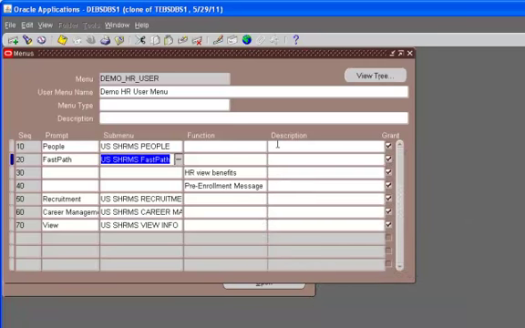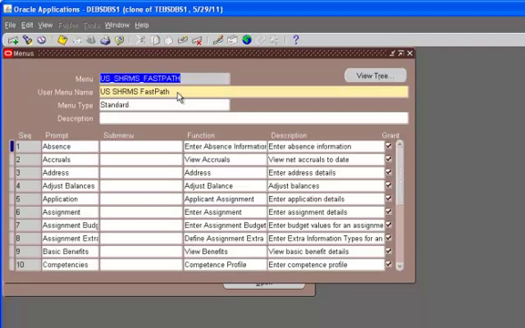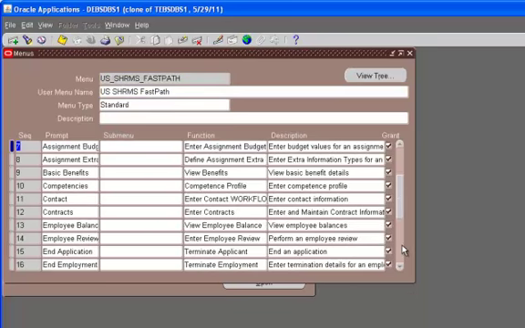So just for the sake of knowing how the submenu looks, we can query for this submenu and see what are the components within that submenu. As you can see here, this submenu US SHRMS FastPath is a submenu for our previous menu, but it itself is a menu with all these functions.